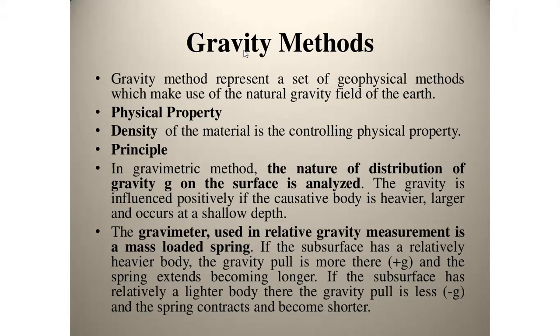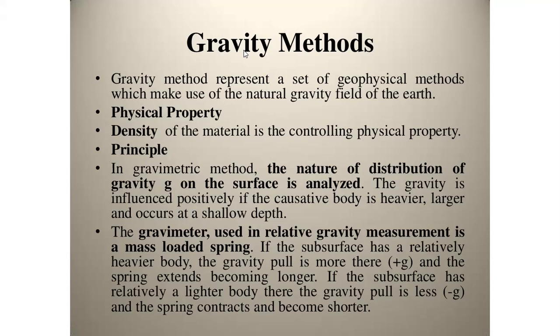Thus, in a particular region, if subsurface bodies such as ore deposits or salt domes with different densities from the surroundings exist, the gravity field deviates from the normal value. This deviation is known as a gravity anomaly. So there is either positive or negative anomaly depending on the density of the body when compared with the surroundings. Thus, it is possible to identify subsurface anomalies. When gravity prospecting is carried out by an aeroplane, it is known as airborne gravimetry. And if it is by a ship, it is known as shipborne gravimetry.